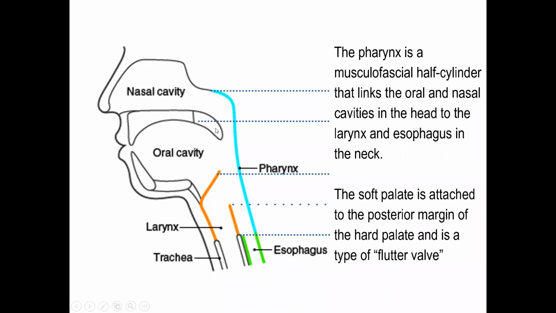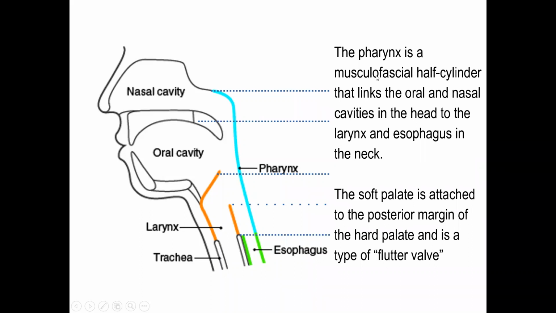Now imagine if during a sneeze, the oropharyngeal isthmus is closed by the soft palate. The entire air will come out through the nose, and you will find some concha in your hand, because the blow will be so powerful that it will blow out even the bone. So you don't want such a thing to happen. The flutter valve acts such that enough air passes through the nasal cavity to clear the nasal passage, but a large amount of air passes out to the oral cavity, so that it does not harm the nasal cavity.